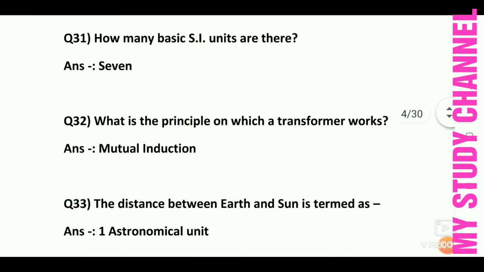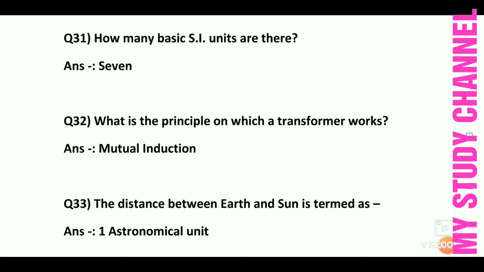Friends, if you are preparing for JKSSB or central government jobs, then this topic is most important for your preparation, for your selection. Without wasting time, let's start.